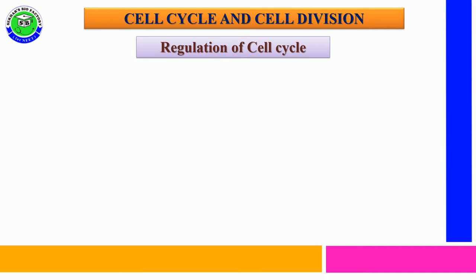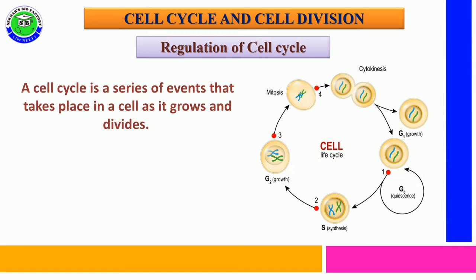In this video, I am going to explain one of the topics in the cell cycle and cell division chapter. It is regulation of cell cycle and cell division. A cell cycle consists of a series of events that take place in the structure of a cell to perform growth, and this growth is useful to perform cell division.